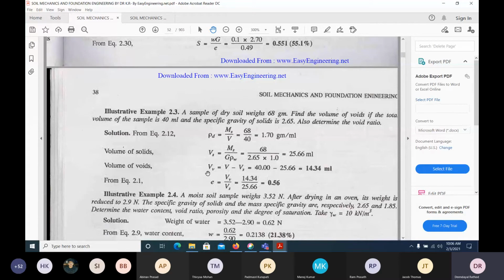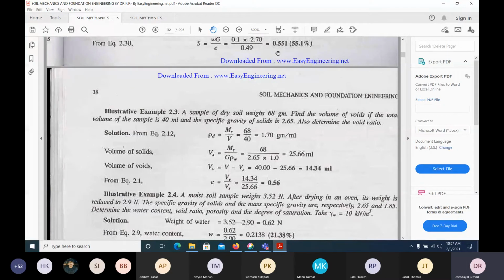We know the total volume and the volume of solids, so we can get the volume of voids, right? Just deduct the volume of solids from the total volume and that gives the volume of voids. Volume of voids to volume of solids gives the void ratio definition, right? Likewise, we can easily find all this. If you are okay with all these equations, you can get whatever unknown parameters.